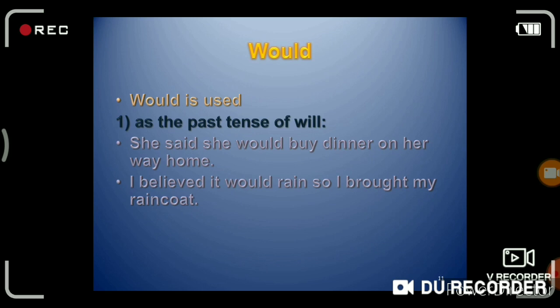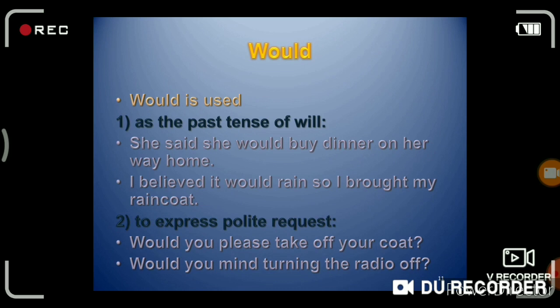For example, she said she would buy dinner on her way home. I believe it would rain, so I brought my raincoat. Then another important use of would is given here. Would is used to express a polite request. This is a very important use of would.